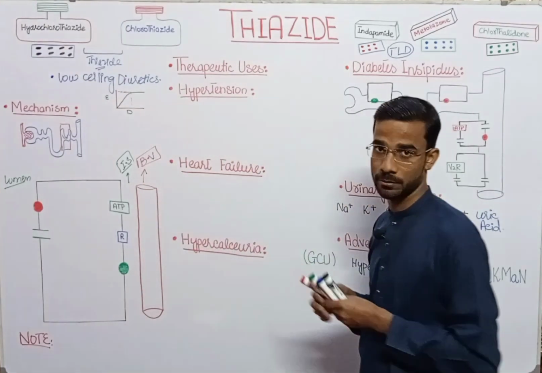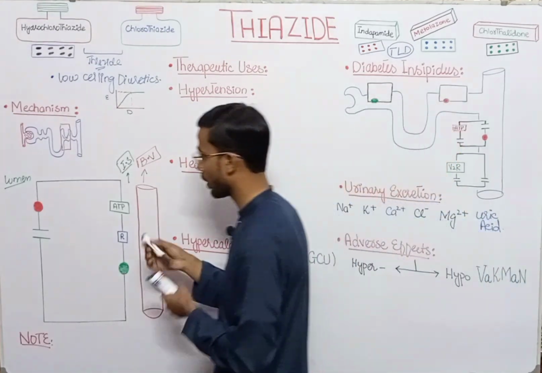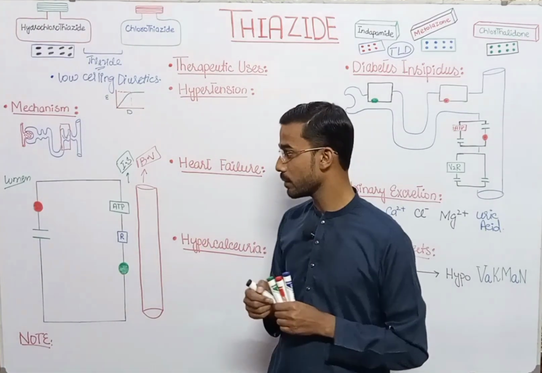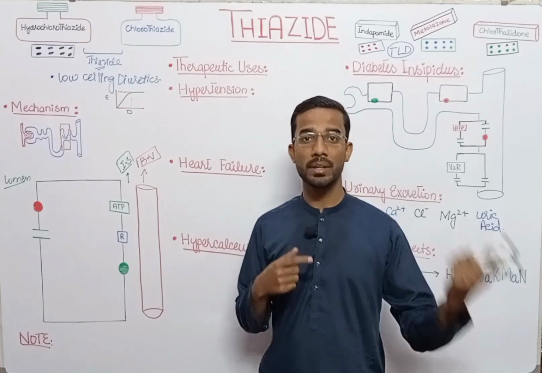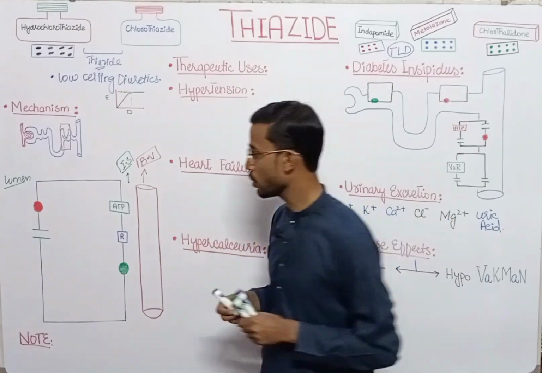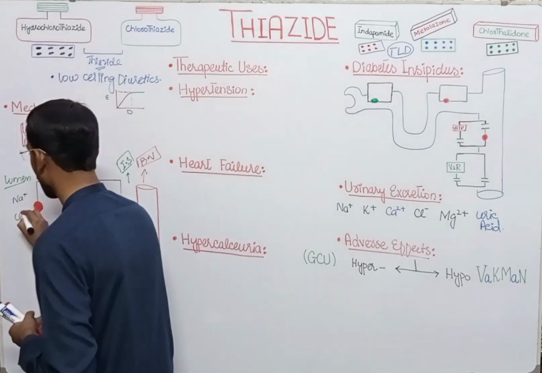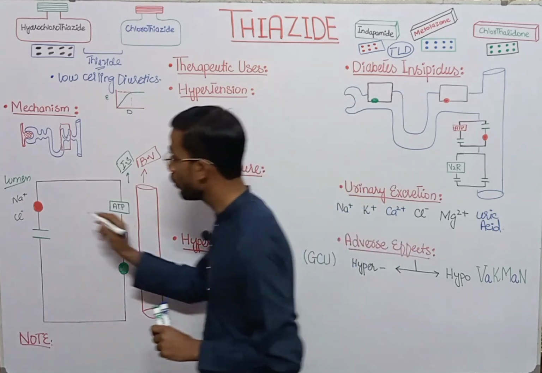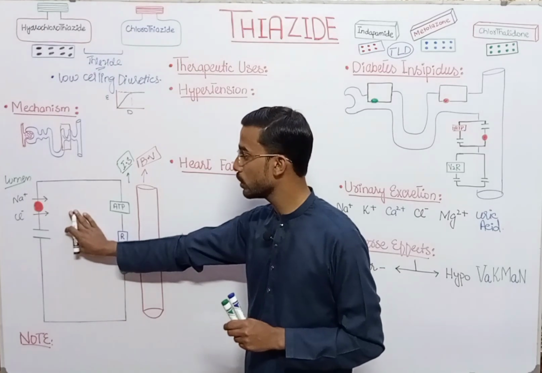What will happen? Sodium and chloride are basically two friends, and when they decide to go somewhere, they always go together. So the sodium and chloride present in the tubular lumen move together into the endothelial cell of the tubule.